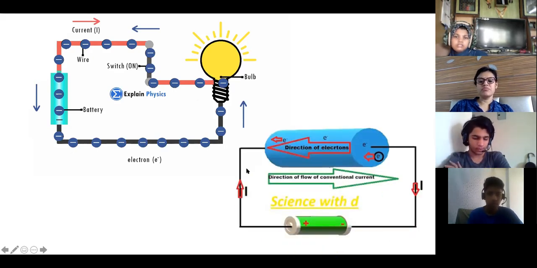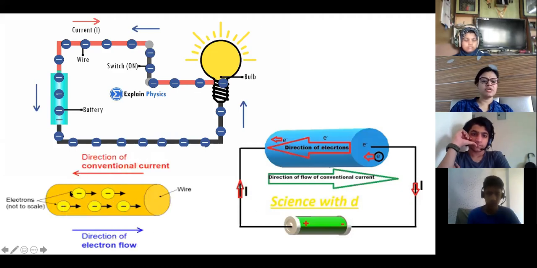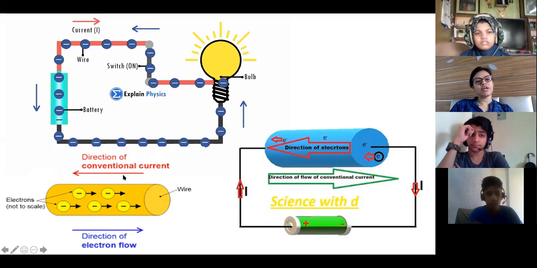You can see the same diagram. This is the direction of current flow, and this is the direction of electron flow. You just have to remember, opposite direction should be there. You can see electrons over here. So the direction of electron flow is like this. So the direction of current will be like this. You can say conventional current or current. Even if you say current, it is fine.